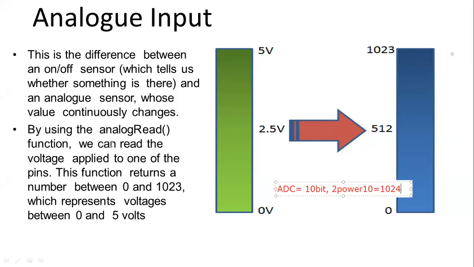Arduino has an inbuilt ADC. So whenever we give any kind of analog signal to the Arduino, Arduino will read it in the format of 10 bit. It will magnify that value from 0 to 5 volt to 0 to 1023. If you want to demagnify it, that you can also do. You have to use some formula, and with the help of that you will be able to do it.